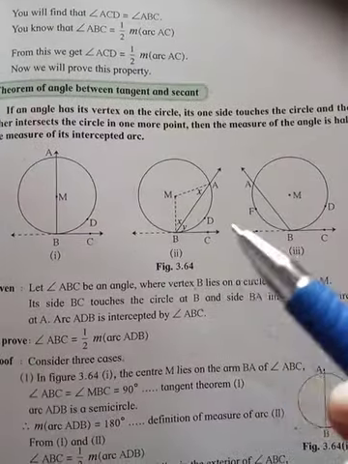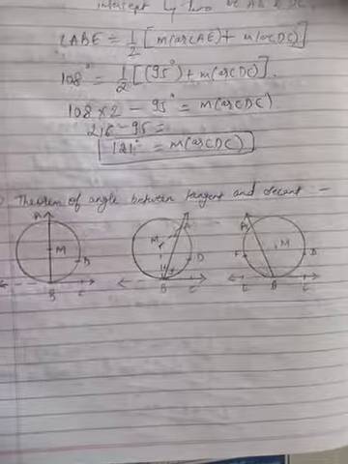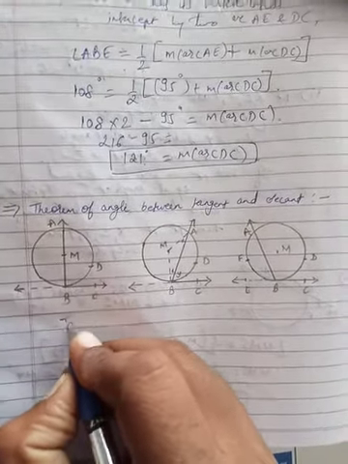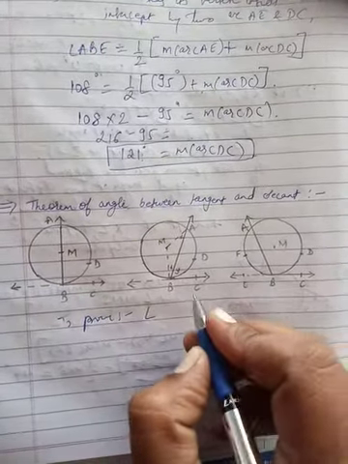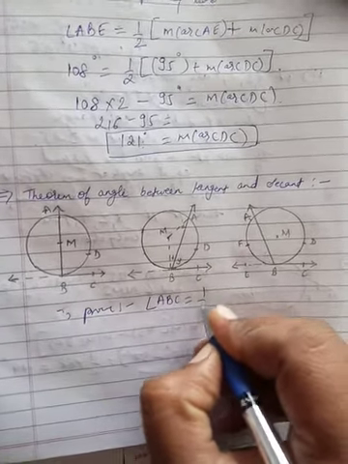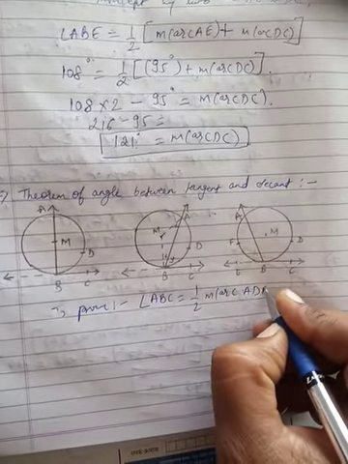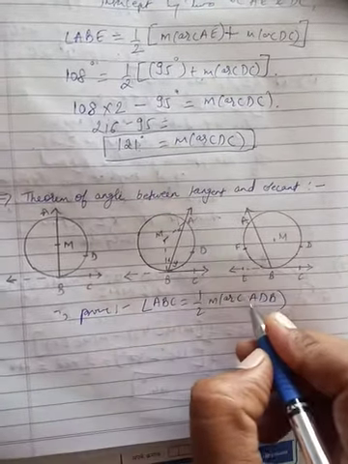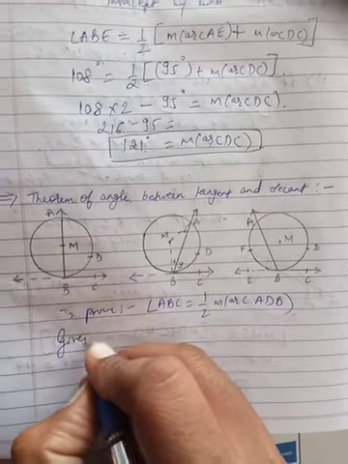Similarly, we have to prove the same thing for three different cases. So let us see the proof. We'll write first, to prove: angle ABC is half of the measure of arc ADB. This proof we have to prove for three different cases. Let us see now what is given to you.